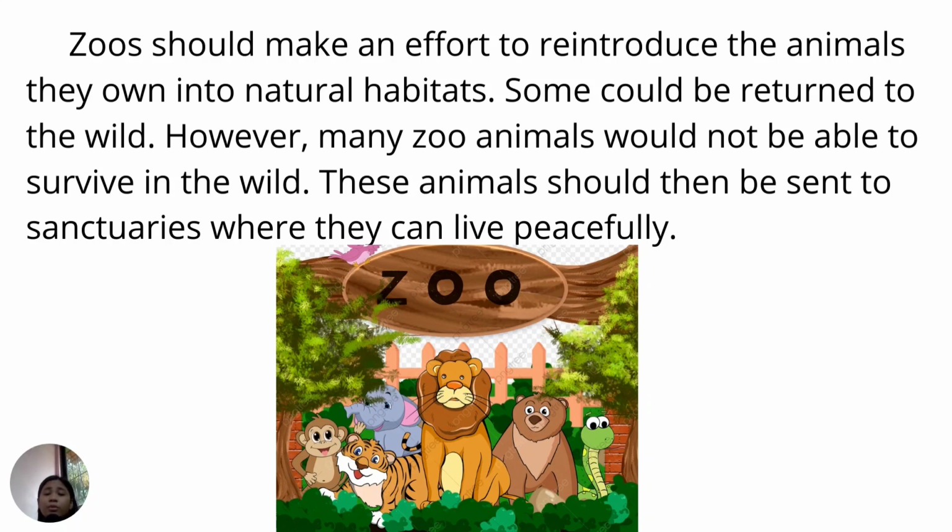Zoos should make an effort to reintroduce the animals they own in natural habitats. Some could be returned to the wild. However, many zoo animals would not be able to survive in the wild. These animals should then be sent to sanctuaries where they can live peacefully.